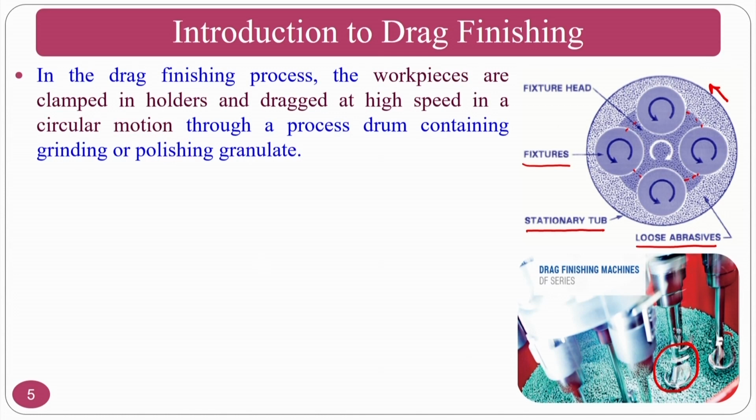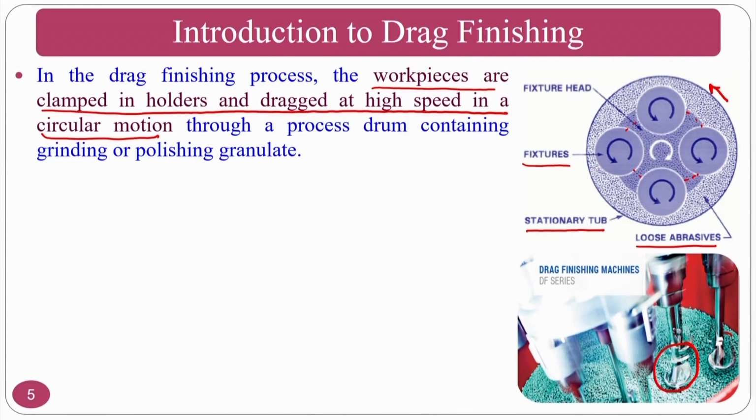In the drag finishing process, the workpieces are clamped to holders and dragged at high speed in a circular motion through a drum containing grinding or polishing granules. That means abrasive particles are there in a tub wherein you have placed a holder or fixture of the component, and you rotate everything uniformly so that you get a uniform surface finish.